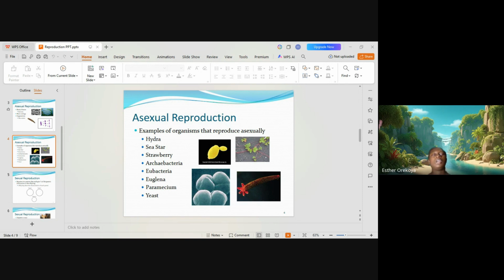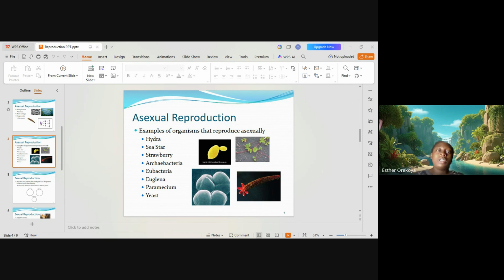Now, the second type of reproduction is sexual reproduction. Sexual reproduction explores the union of haploid gametes and genetic recombination, which brings about the formation of individuals that are genetically distinct from their parent plant. And sexual reproduction majorly occurs via meiosis.